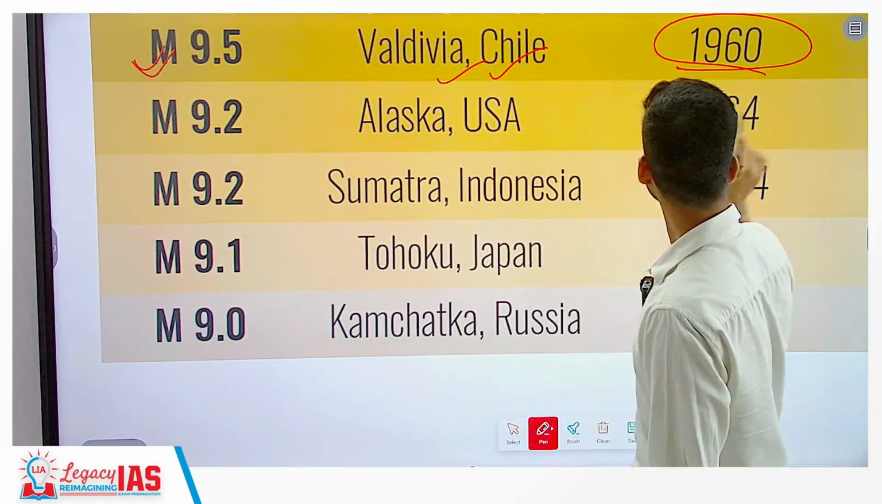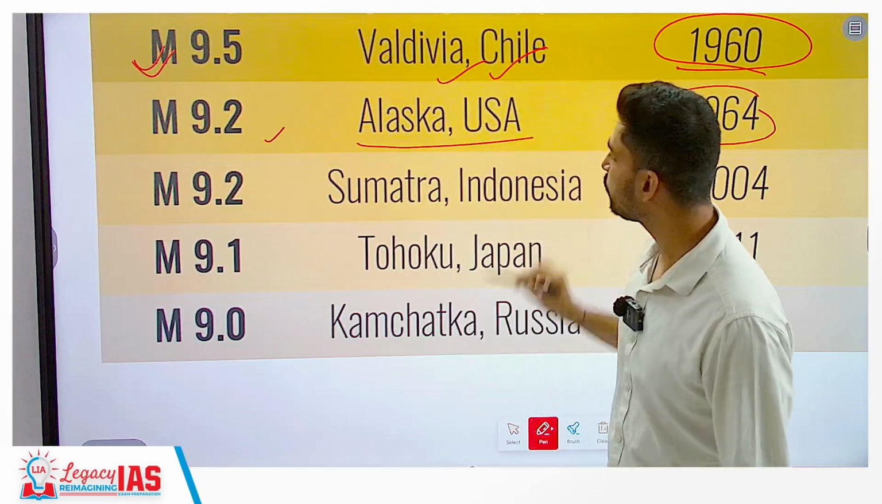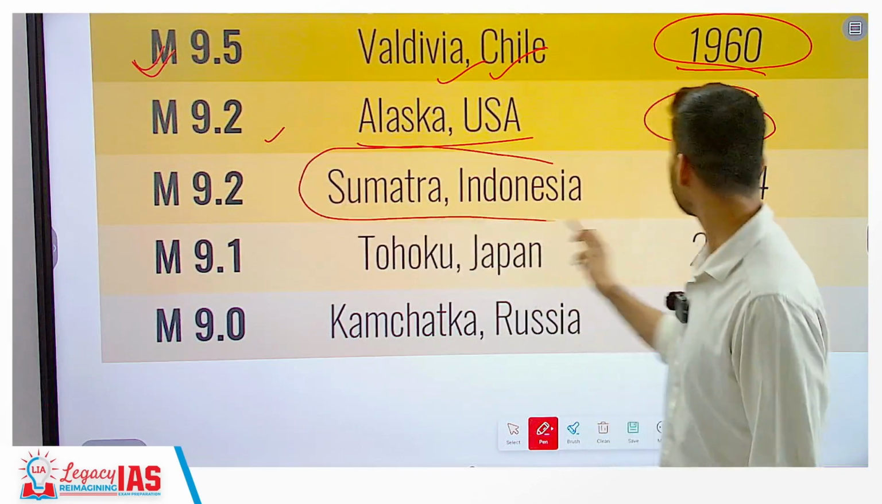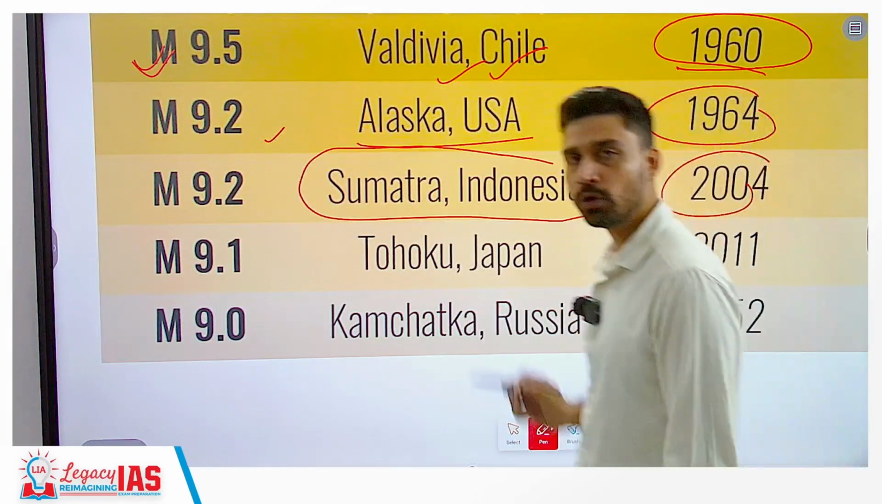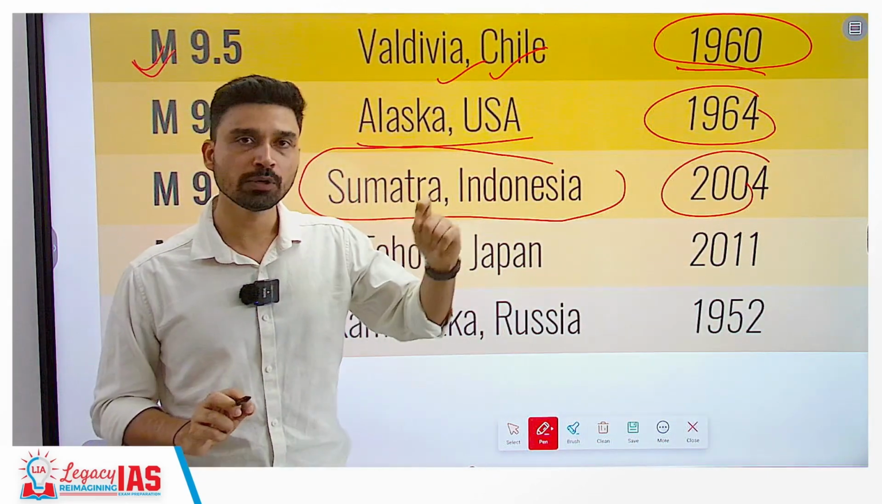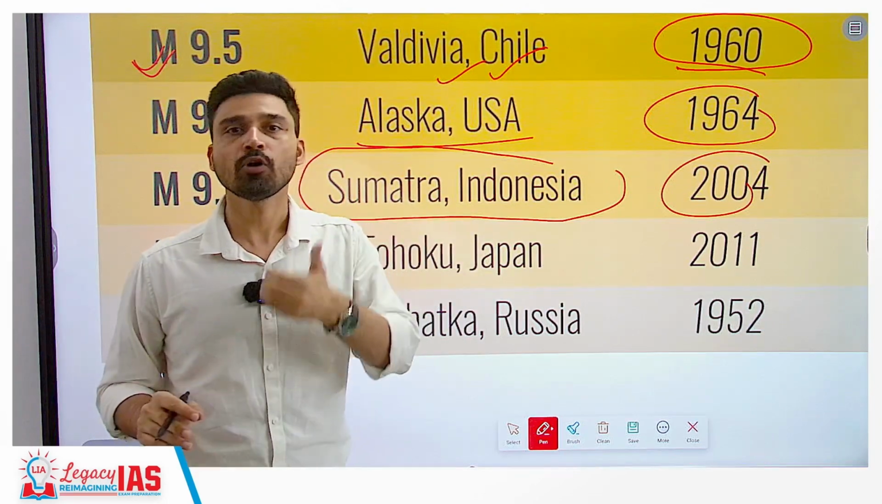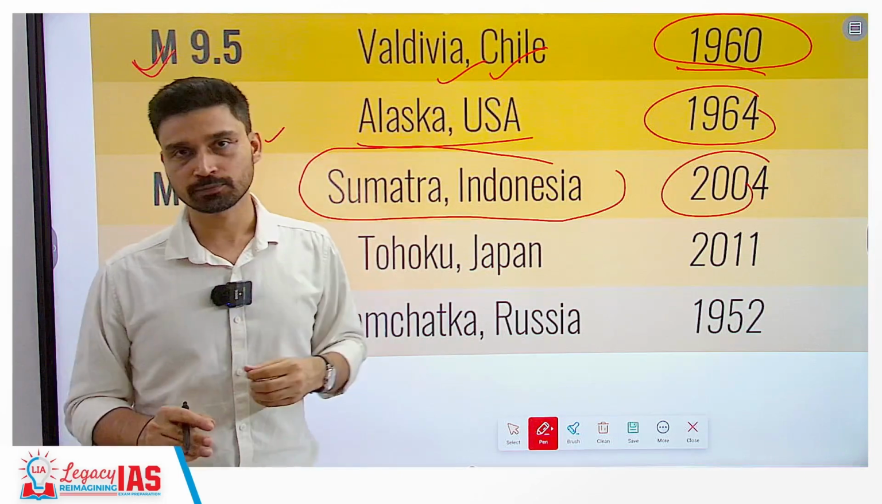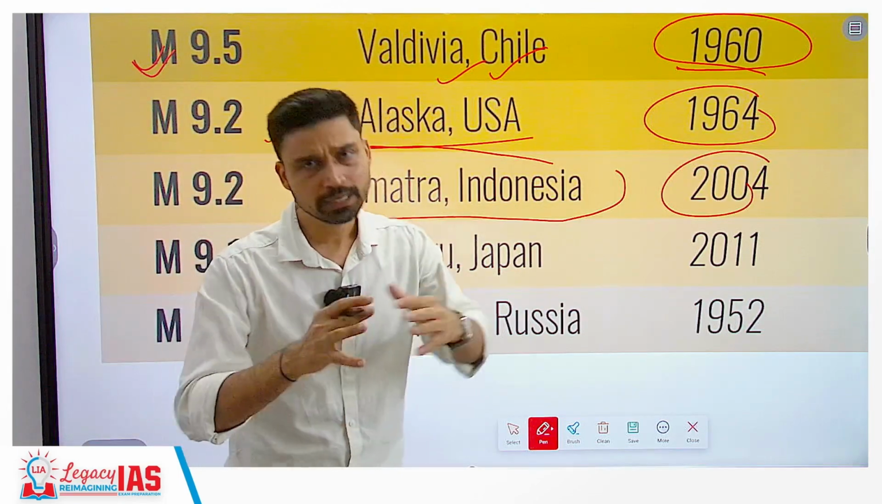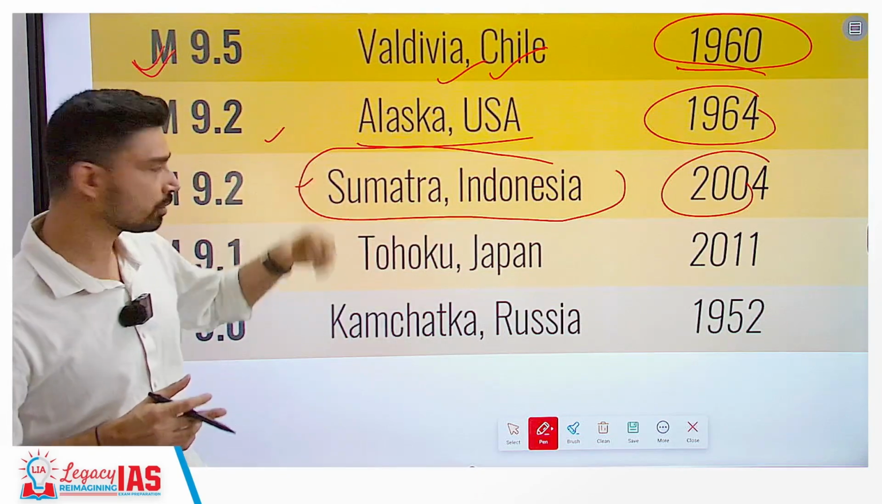For example, next in 1964 you have a magnitude 9.2 earthquake in Alaska, USA, and 9.2 in Sumatra, Indonesia, 2004. Now, if you remember, this earthquake is the triggering event for the 26th December 2004 tsunami that struck almost all the countries of Southeast Asia and also caused extensive damage in the Andaman Nicobar Island and the Tamil Nadu coast of India. So, this was the earthquake resulting into tsunami.